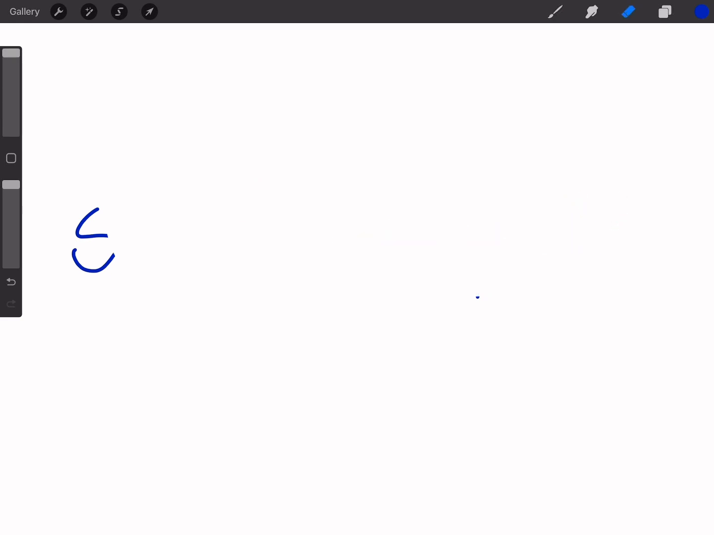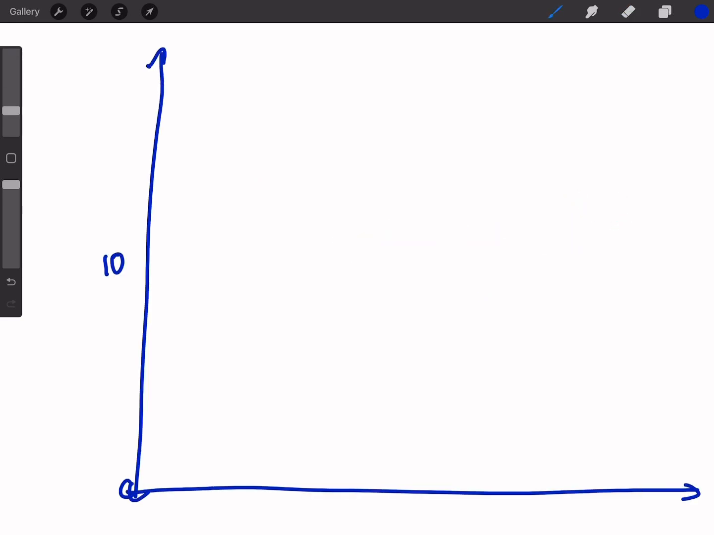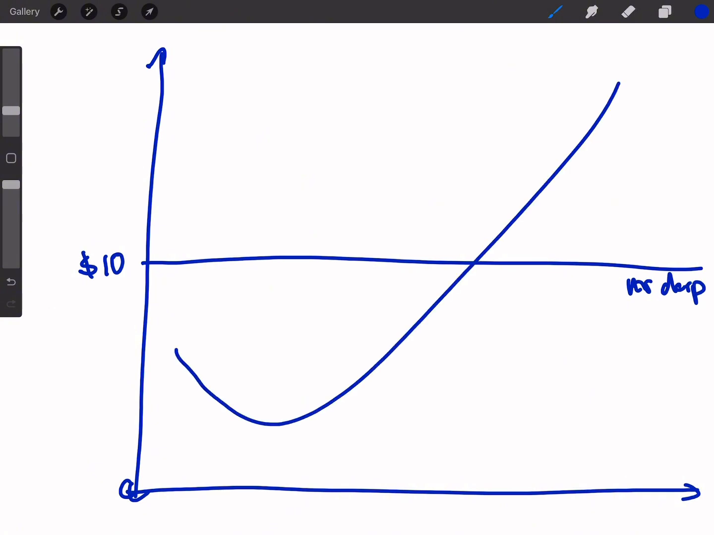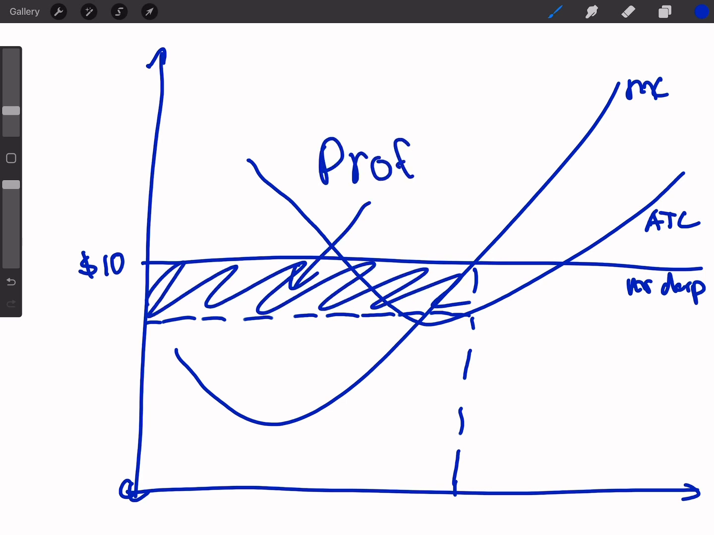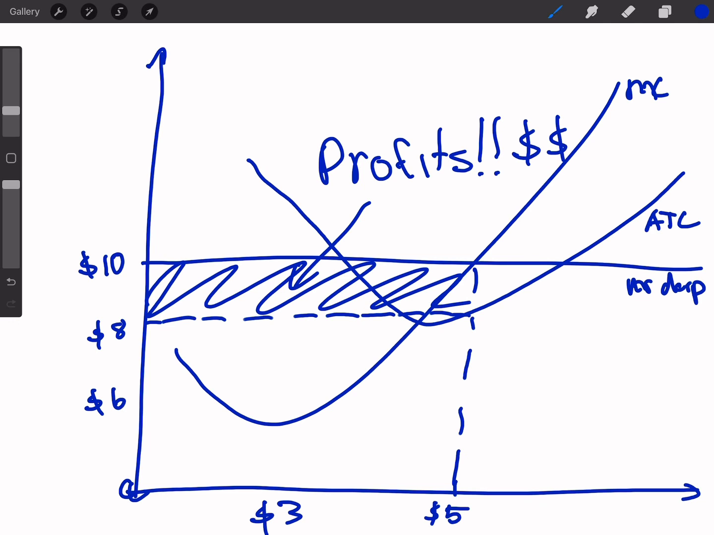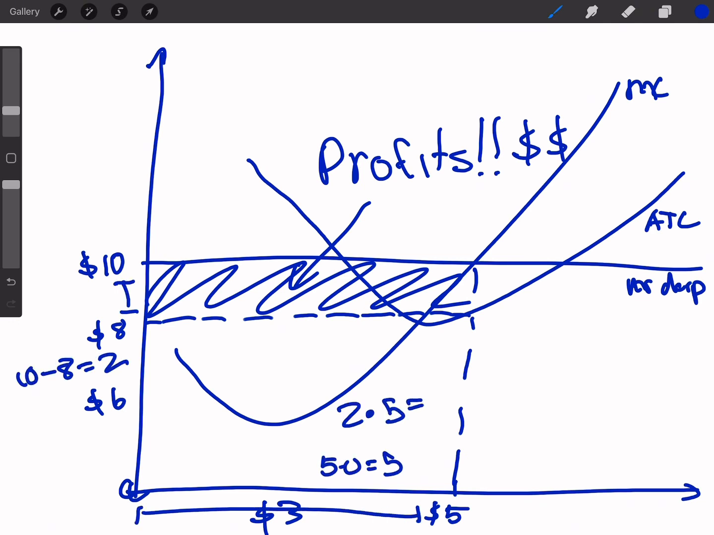Now this is short run profits. Let's look at a graph. $10 is our Mr. DARP line. This is our MC, that's our average total cost. Average total cost is below the Mr. DARP line, and there's our profit. To calculate the profit, same thing. Find the area, 10 minus 8 is 2, 5 minus 0 is 5, 2 times 5 is 10. $10 worth of profits from this firm.